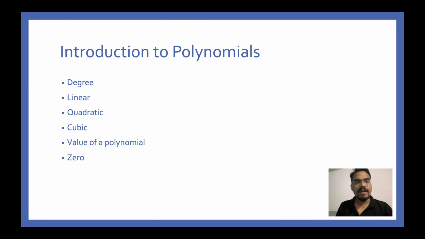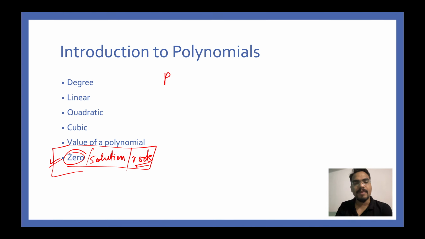Alright, next, what is a zero of a polynomial, or you can say the solution of a polynomial, or you can say the roots. Zero, solution, roots, all these things are same. Now earlier, a couple of seconds before, I taught you what exactly is the value of a polynomial. So p of x, let's take an easy example. So let's say x square minus 25. This is a polynomial.